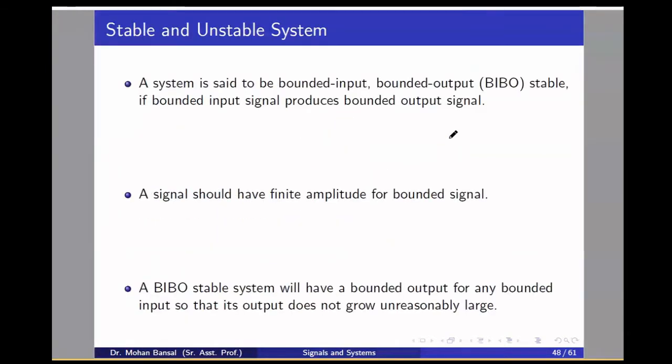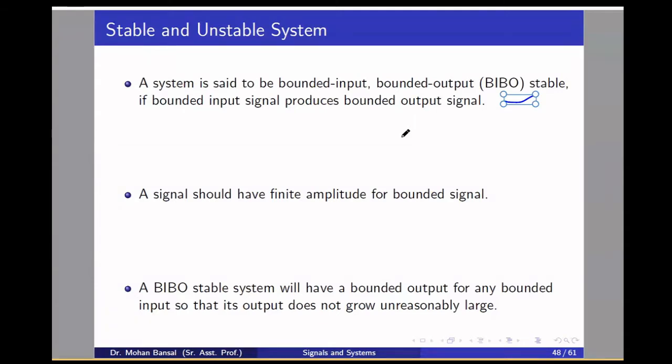A system is said to be bounded input, bounded output stable if a bounded input signal generates a bounded output signal. You already know what a bounded signal is, so I don't need to repeat it.